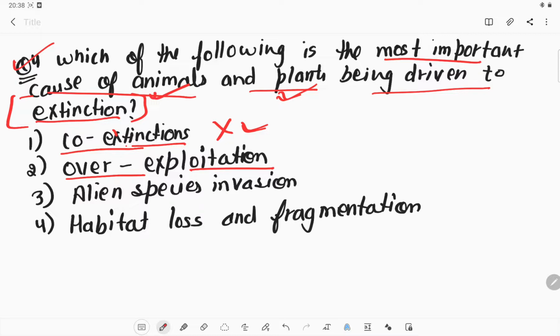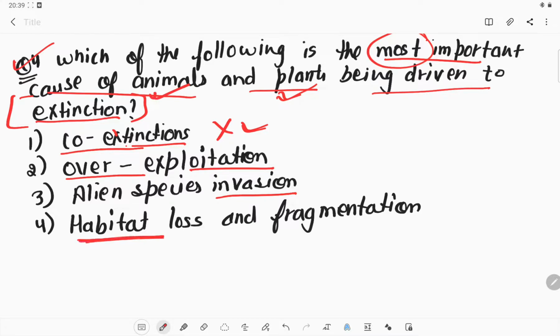Obviously if we are over exploiting any habitat, that can make some animals or plants extinct from there. So it is also a minor reason. We just need to figure out what is the most important cause. Alien species invasion is also a reason, but that's not a major one. This is also minor.